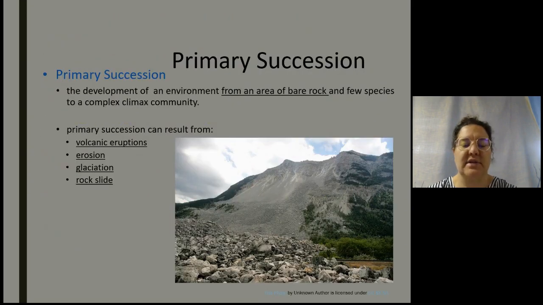So primary succession is the development of an ecosystem from an area of bare rock, and there may or may not be a few species there. Typically, primary succession results from volcanic eruptions where new land is formed or old land is covered up with new rocks. Erosion, where all the landscape has been removed and only rock is left. Glaciation, because after that ice retreats, rock is left behind. And rock slides, where rock has fallen down from above and covered up all the existing components of an ecosystem.